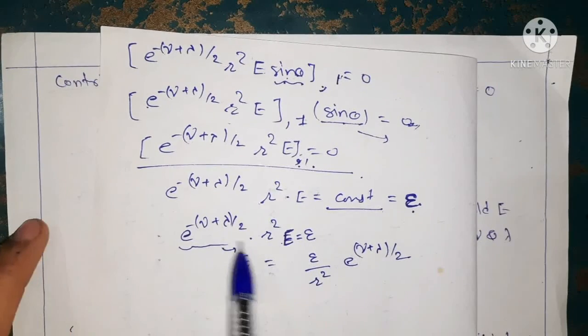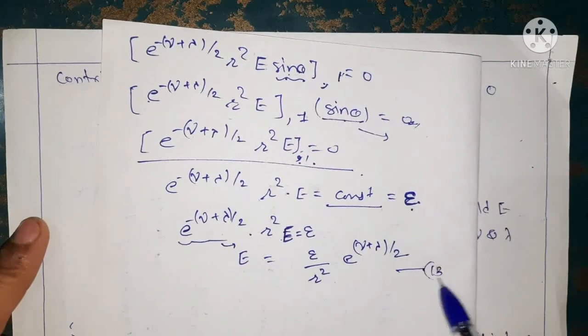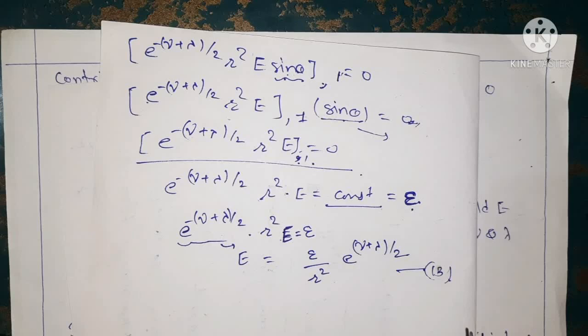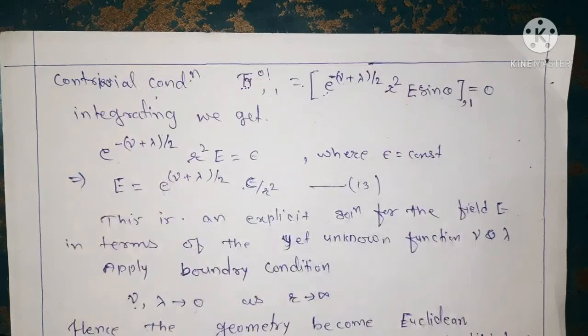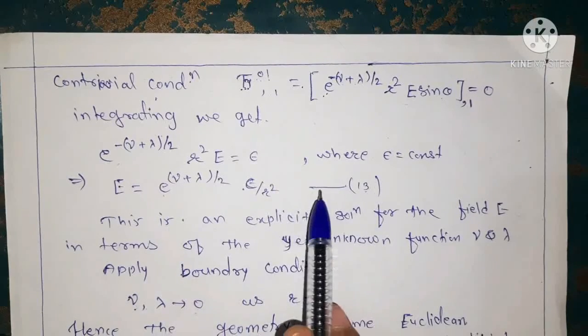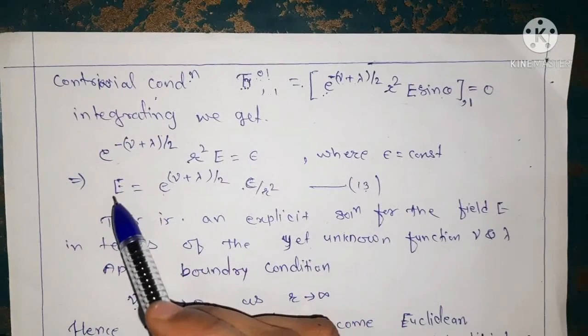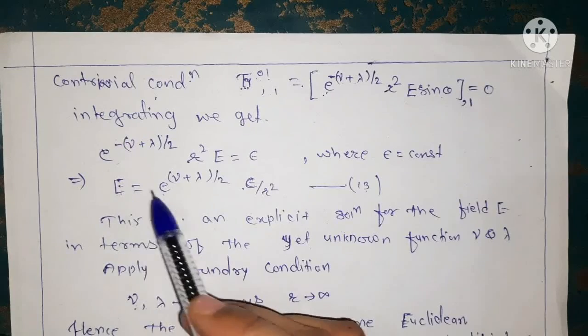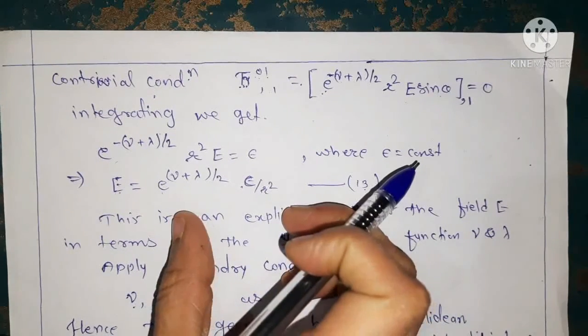We give this as equation number 13, and thus we get the value of E as this formula.